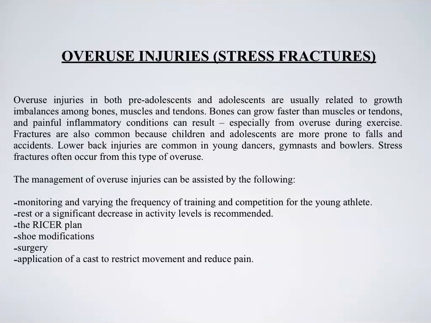Overuse injuries, and in particular stress fractures, occur in both pre-adolescents and adolescents and are usually related to the growth imbalances that exist. Our bones can grow faster than muscles or tendons, and as a result, pain can occur in the lower legs, in particular stress fractures in the shins. Different sports that children may be playing at a younger age, such as gymnastics, dance, or even bowlers in cricket, we need to be aware of because of the back problems that may exist from doing too many overs or bowling the ball too much.